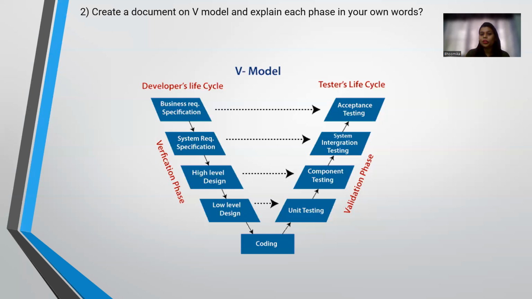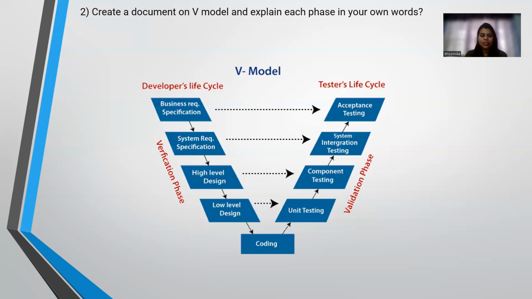So I told you this is a V model. If I take it only from the developer side and then go to the testing side, how does it go? First, as in the waterfall model, we get the business requirement, then the system requirement. Once those are done, we go with the high level design, then the low level design. Once everything is done, a developer can sit and do the coding. Once the coding is done, they check each and every unit for bugs and clear them. After the unit is checked, they check the component testing. That is nothing but whether the component is working fine, including for future enhancement, for the code which has been done.